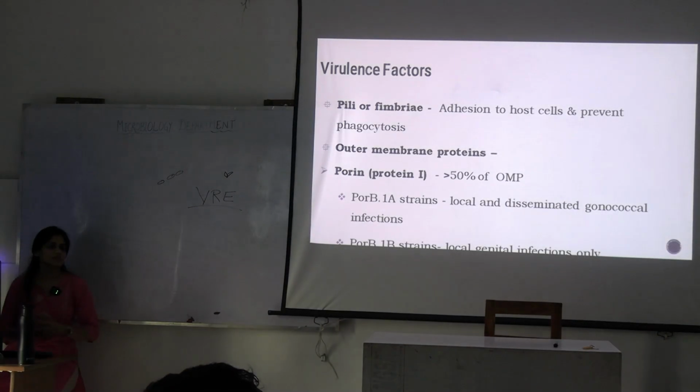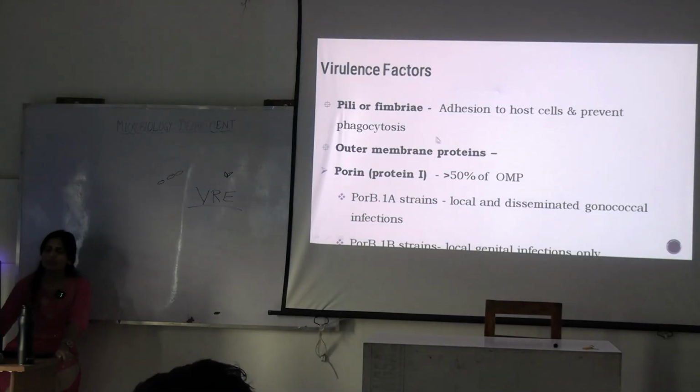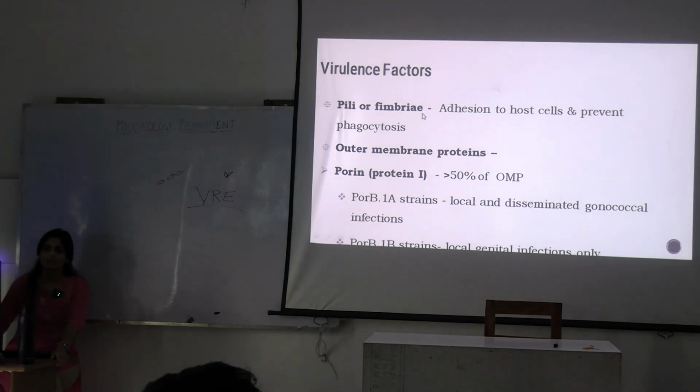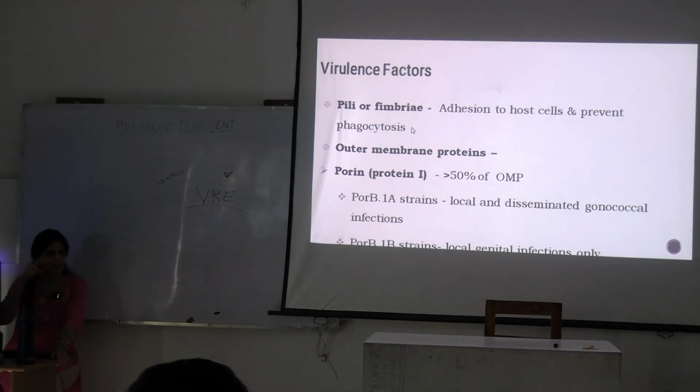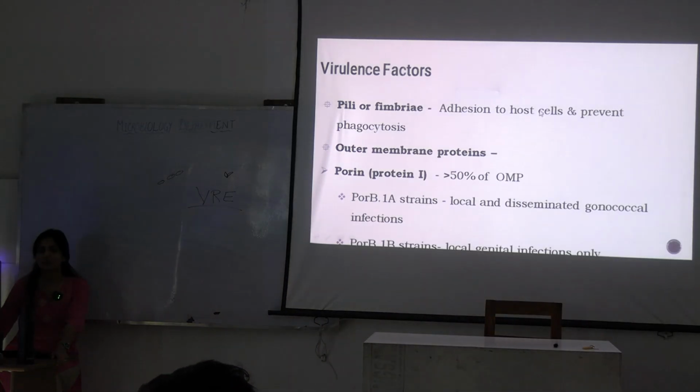What are the virulence factors? Whenever you have seen pictures of gonococcus, they don't show these factors, pili or fimbriae. These diplococci actually have fimbriae on them, to help them adhere to the host cells and prevent phagocytosis. This is a virulence factor for gonococcus.